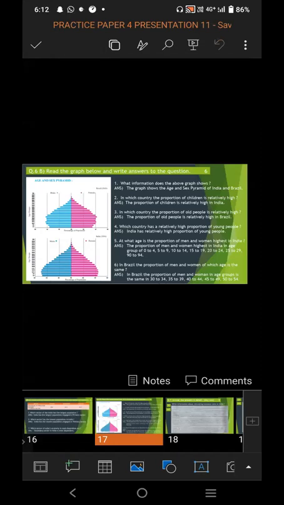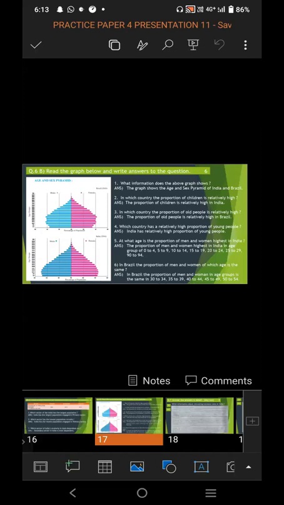0 to 4, 5 to 9, 10 to 14, 15 to 19, 20 to 24, 25 to 29, and 90 to 94. In Brazil, the proportion of men and women of which age is the same? In Brazil, the proportion of men and women is the same in the age groups 30 to 34, 35 to 39, 40 to 44, 45 to 49, and 50 to 54. So in this way, you have to solve question number 6. In that, there are question number 6a and question number 6b.